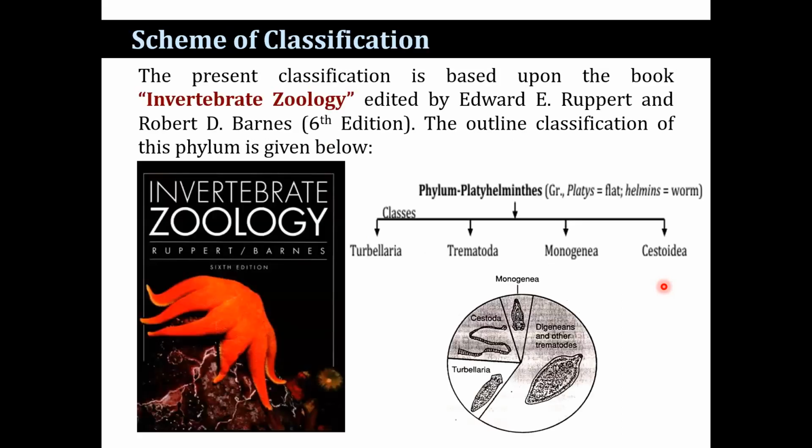And if you see the classification scheme of the Platyhelminthes as per the 6th edition of Edward D. Ruppert and Robert D. Barnes, the book being Invertebrate Zoology, the phylum Platyhelminthes is classified into 4 classes: Turbellaria, Trematoda, Monogenia, and Cestoidea. These are the positions, with maximum portions occupied by the Digenea and the Trematoda. This is the Turbellaria position, this is the Cestoidea, and a few are the Monogenia.